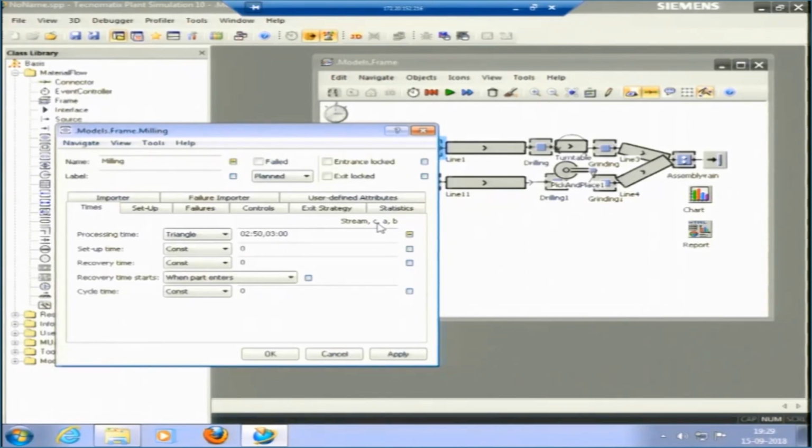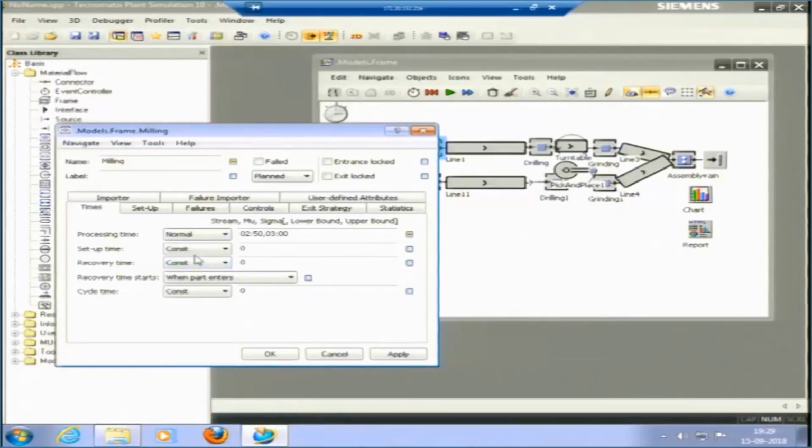When it is repeating, I am talking about the past data. In the past data, I have 5 or 6 observations. I know this is the minimum value, this is the maximum value, but there is one value which is trying to repeat the maximum number of times. So, I can pick the triangle distribution. Based upon the past data, if I have a lot of observations, I can pick normal distribution, if that fits well. In normal distribution, it is asking for its parameters, and it is asking for stream.